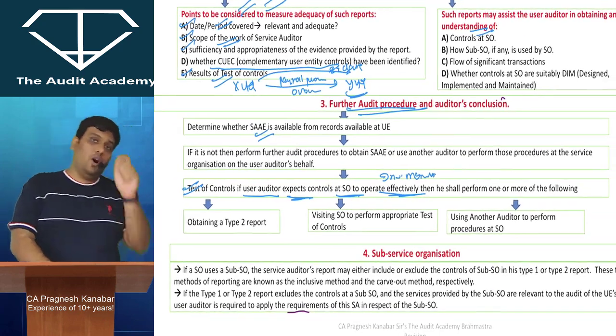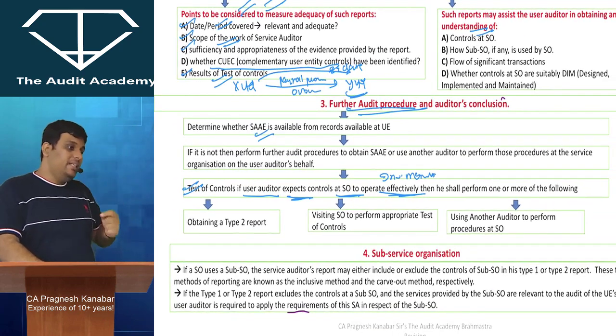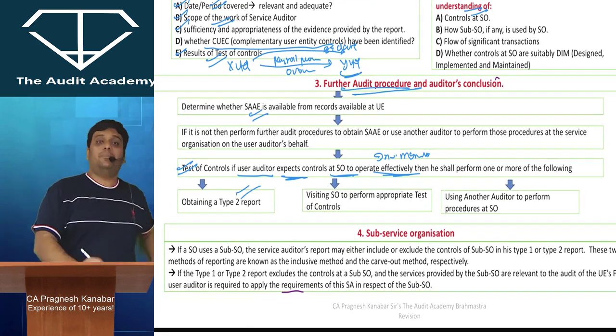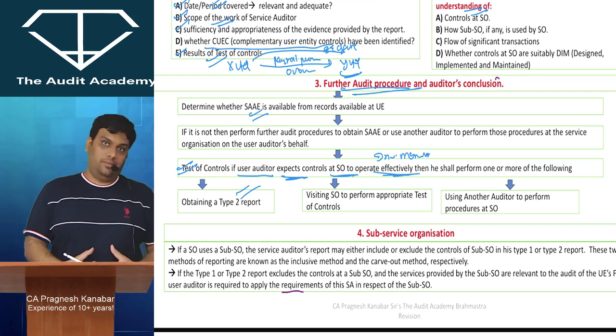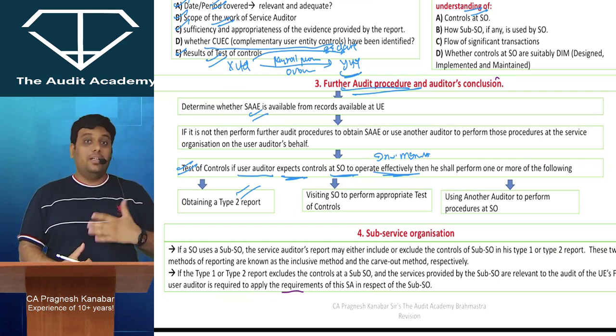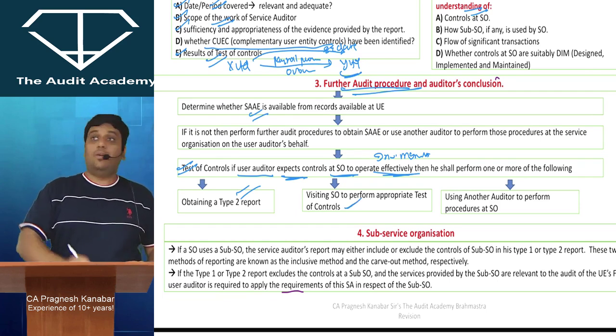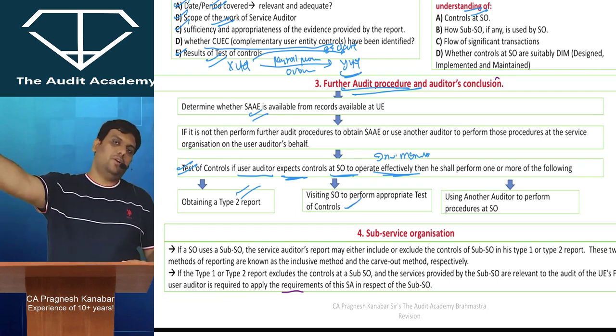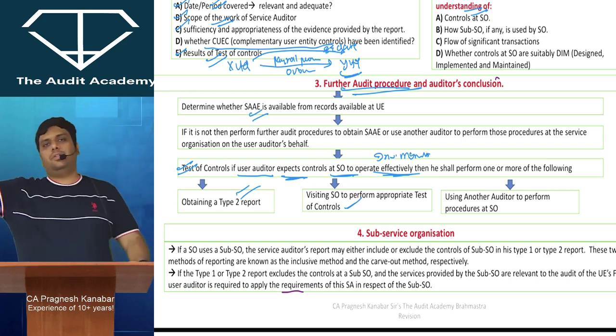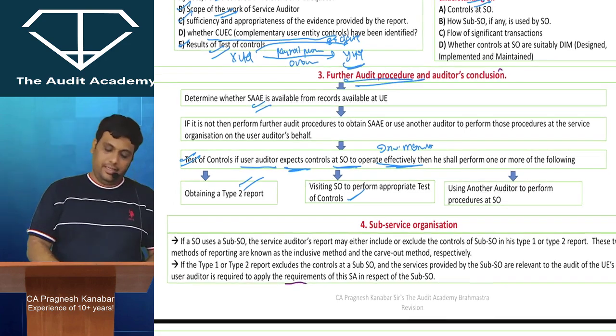Now, if you want to obtain evidence whether the service organization's controls are operating effectively or not, then please try to obtain a type 2 report, because it will give you the evidence on design, description, operating effectiveness, everything. You can yourself visit the service organization and perform test of controls there, or you can ask someone else to visit on your behalf.